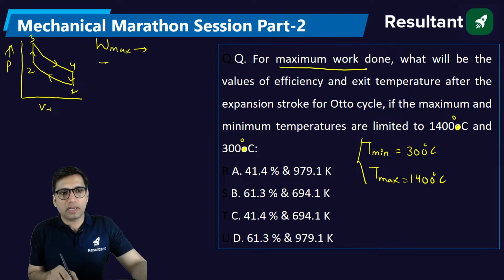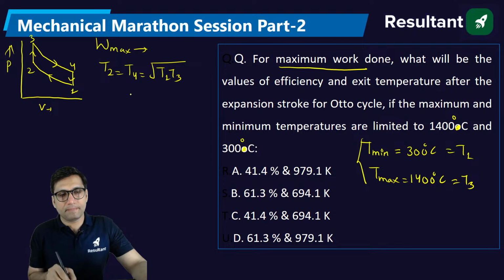Maximum work output, the T2 and T4 become the geometric mean of T1 and T3, where T1 is the minimum temperature and T3 is the maximum temperature of the Otto cycle. So what are they asking in this question? Value of efficiency and exit temperature after expansion. That is, they are asking T4 and efficiency of the Otto cycle.